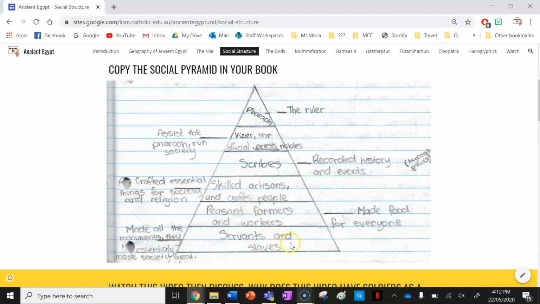Lastly, guys, are the servants and slaves. So you can see the little note here says, made all the monuments, they essentially made society great. And that's true because ancient Egypt really relied on its slave labor force. And Egypt would not have achieved so much without all the slaves that they had because they didn't have to pay for anything they did to slaves. They could whip them, make them do anything and torture them. And they just did, they were slaves. They had to do what the people above them said.